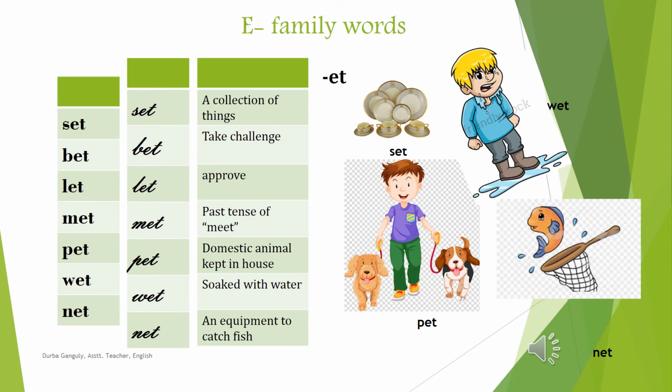Pet. Pet we all love. Domestic animal kept in the house. So we love our pets. Do you have any pet? See, that little boy has 2 pets. He has 2 dogs. Wet is to be drenched, to be soaked with water. See the boy, he is completely soaked with water. A net is an equipment to catch fish.